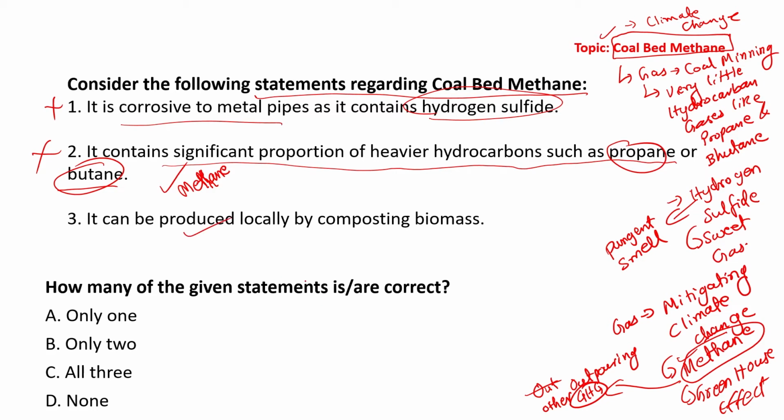Next, it can be produced locally by composting biomass. Absolutely correct. Not only coal mines, but as it is provided to you, it can also be produced by composting biomass locally around you. So how many of the statements are correct? A. Only one statement, that is statement 3, is correct.